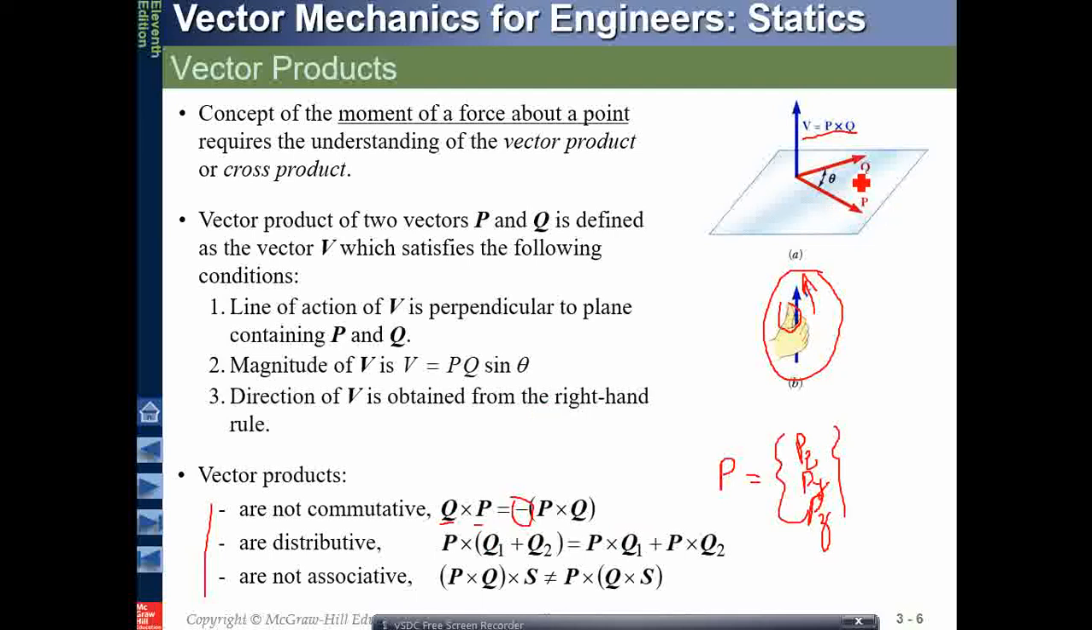Now you know what a vector product is. P cross q will give you a vector perpendicular to the plane of p and q, and the magnitude of this vector will be pq sine theta.